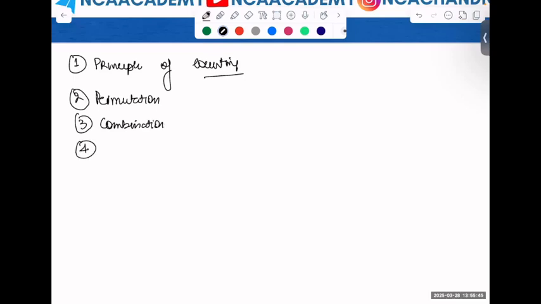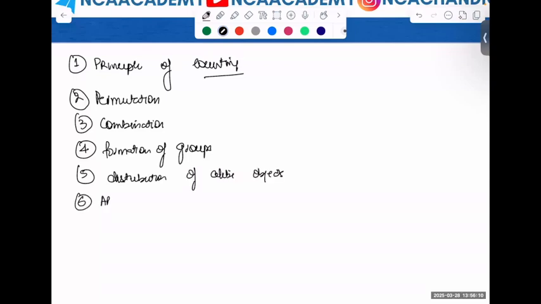Next concept would be formation of groups. Which are the people who are playing this? Which are the people who are not doing this? That is what we are seeing. Formation of groups. The next one is distribution of alike objects, arrangement in a circular pattern, and so on. There are different topics to it. But the first concept that I'm going to do is principle of counting.